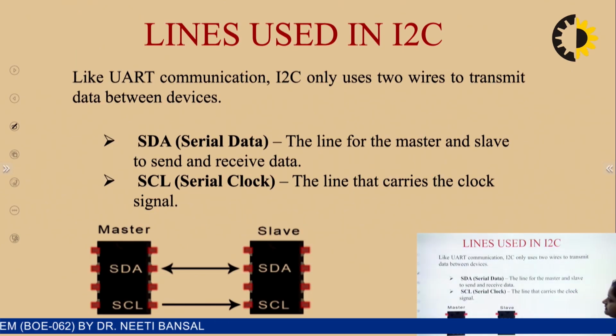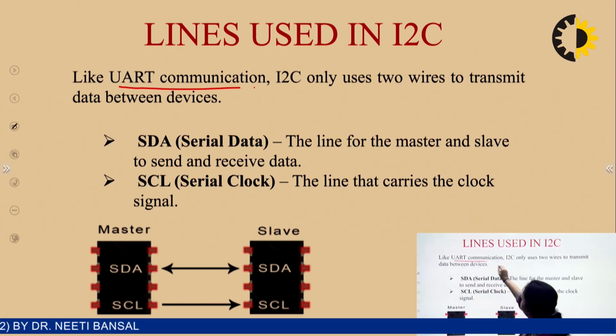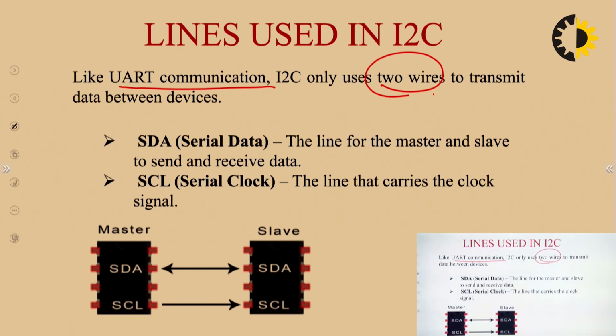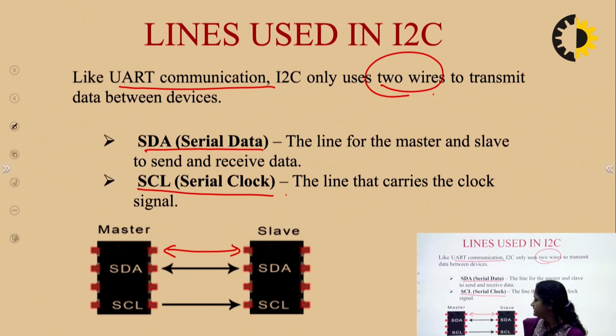Now, let us check, like UART communication, Universal Asynchronous Receiver Transmitter, I2C uses only 2 wires to transmit. So this is one of the advantages of I2C over SPI, that it is using only 2 lines. One line is called serial data and one line is called serial clock. So it is using only one line for data transmission. So you can see it is a bidirectional arrow. Data can flow from master to slave, as well as on this single line only the data can flow from slave to master. And for clock signal, there is a single line called SCL, which is flowing from master to slave.